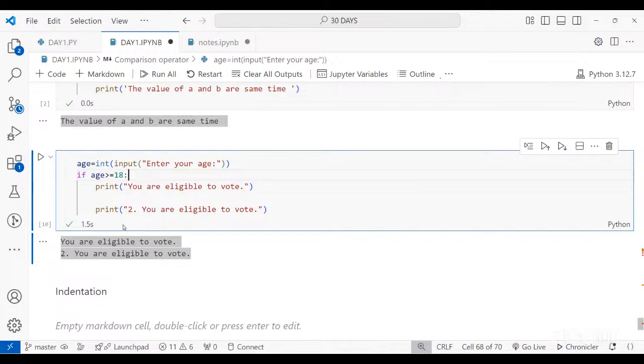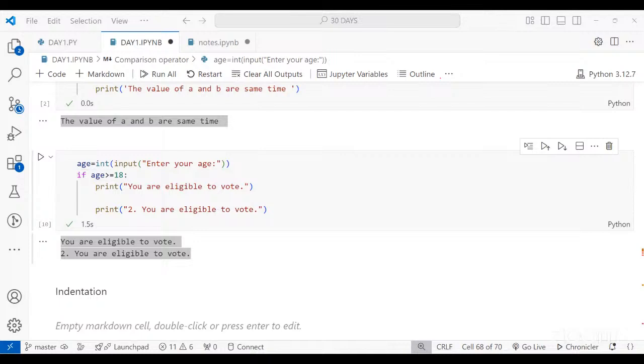Indentation is important. Whenever you remove it, you will encounter an indentation error. Indentation is just white space at the beginning of the line, and it defines the scope: how long your if statement is, and how many print statements you want within the if whenever the condition is true.